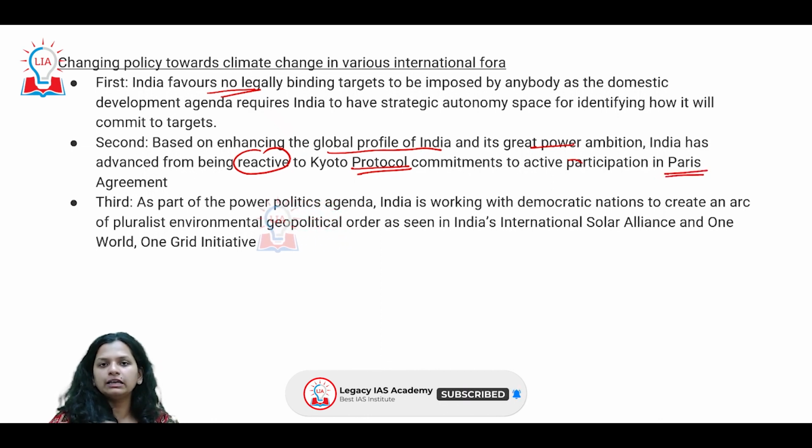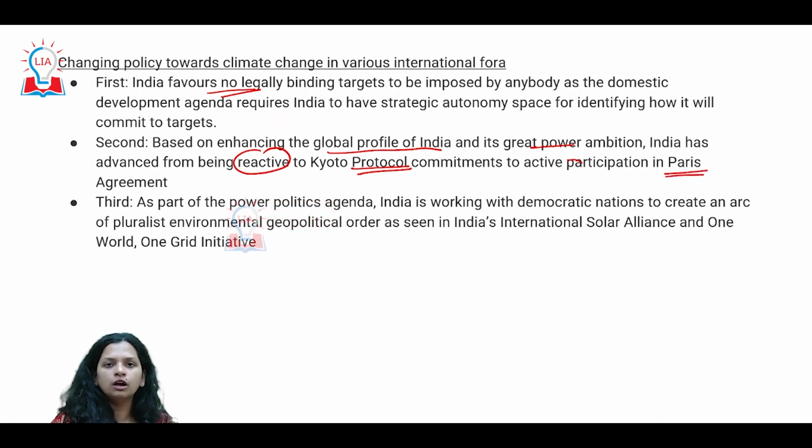So we are not taking a back seat and waiting for others to decide; we are on the high table now, participating in determining policies for the entire globe. As a part of this power politics agenda, India is working with a lot of democratic nations to come up with